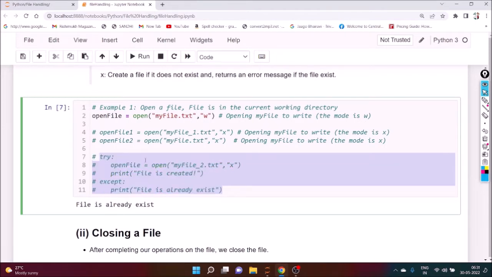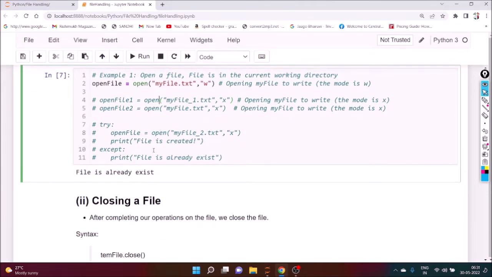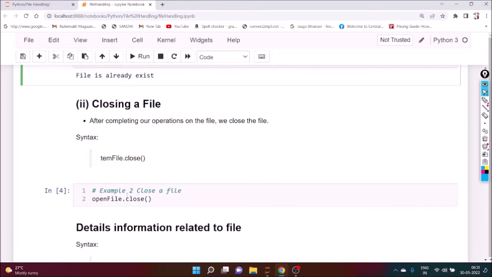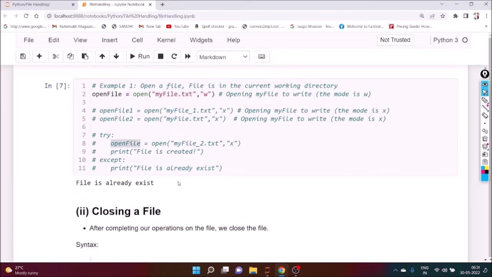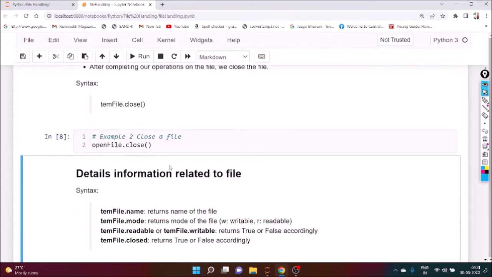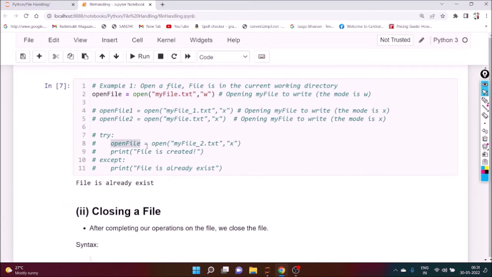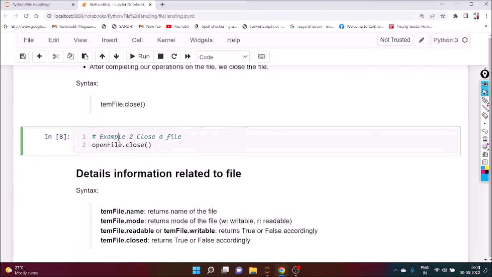It is better to mention it this way, and definitely we have to close it. Remember one thing: after opening a particular file, we have to close it.